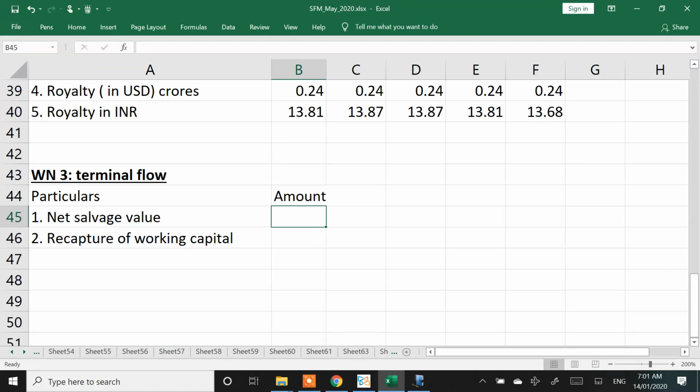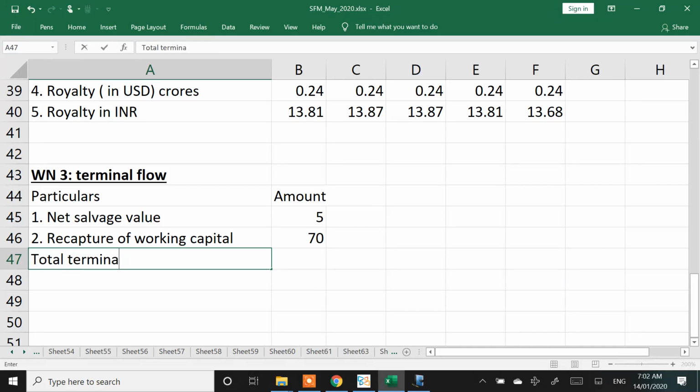How much will this machinery realize at the end of 5 years? 5 crores, and working capital will get released to the extent of 70 crores. What is 70 crores? 50 crores is initially stuck, plus 5 crores each year, so you finally end up getting 70 crores released. Net salvage value 5 crores, recapture of working capital 70 crores.